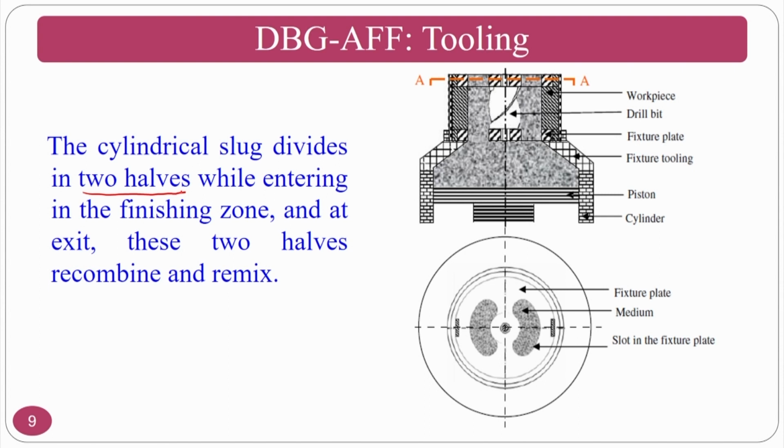So the medium slug which is coming from here, the section AA, if you see the section AA, the medium slug is coming out, and here the drill bit is held at this position in the top view, and this medium slug will intermix and new abrasive particles will come. Whereas in the abrasive flow finishing process, it is a cylindrical slug. So the complete intermixing of the medium depends completely on the self deformability characteristics of the medium, that is the polymer rheological abrasive medium only.